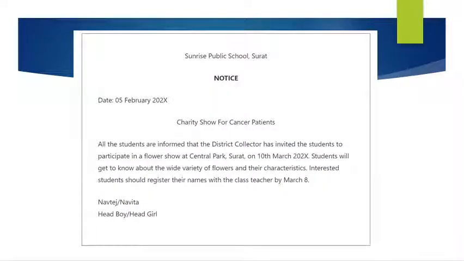So let us see some examples of notices. So here on the top, what is there? Name of the school. Name of the organization or name of the issuing authority will be written on the top. So that's why it is written Sunrise Public School, Surat. You can write Saini School, Bijapur. Then there's no need for you to put a comma. But here the comma is there because Surat is the name of the city.